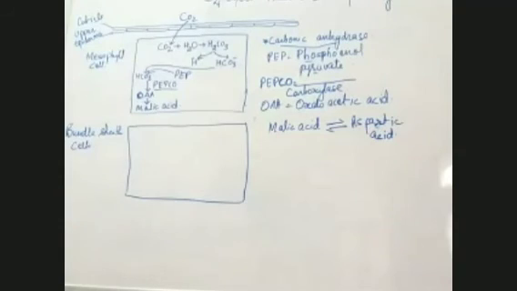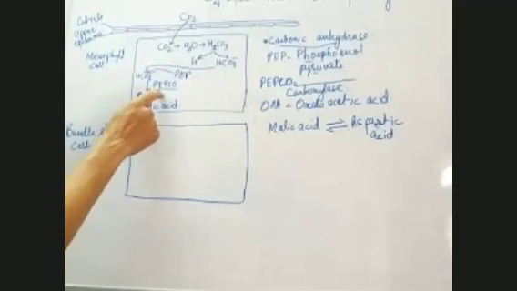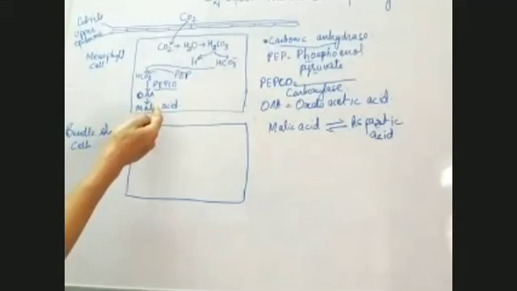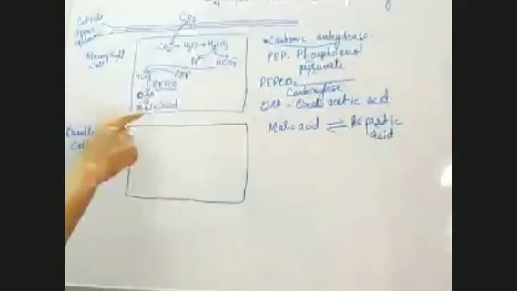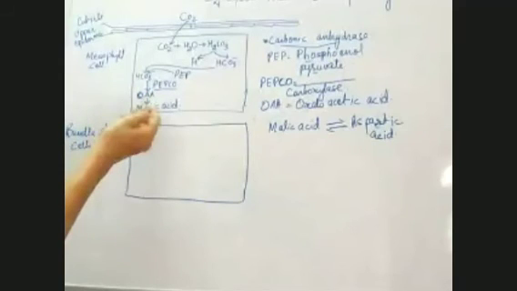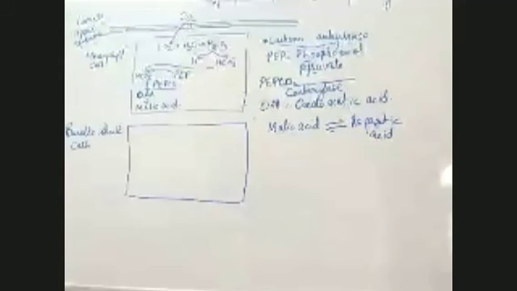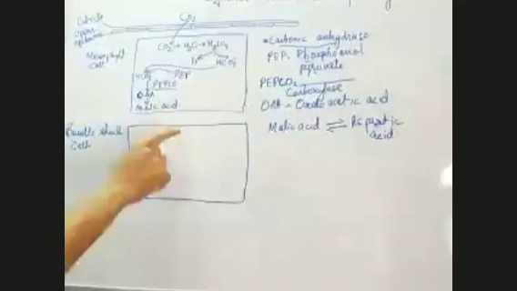If this malic acid takes one amino group, it becomes aspartic acid. Or oxaloacetic acid, if it takes one amino group, it becomes aspartic acid. But here I have written malic acid or aspartic acid. Anything can be formed, and both are acids, so no problem. You can write aspartic acid also or malic acid also.